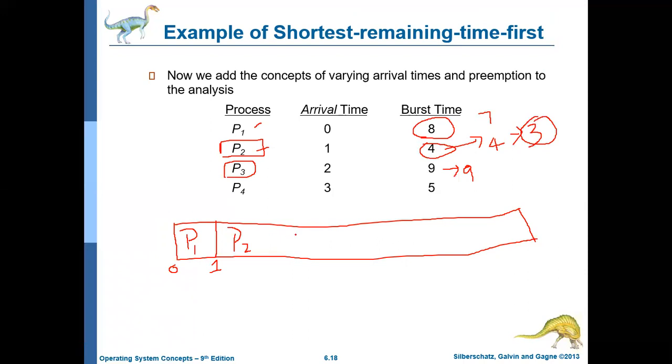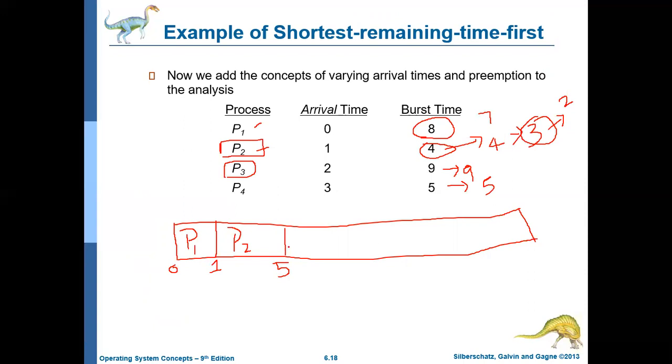At time 3, P4 comes, and it needs 5 milliseconds. By the time P4 has finished one more time slot, so it needs only 2 more milliseconds. Again, this is the smallest job. So P2 will continue for the next 4 milliseconds continuously, and it will finish its work. At the 5th millisecond, P2 will complete.